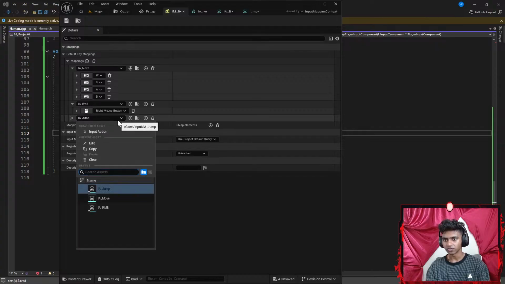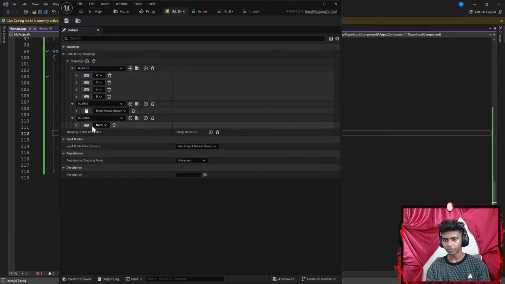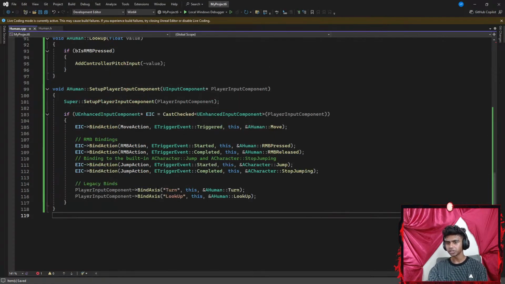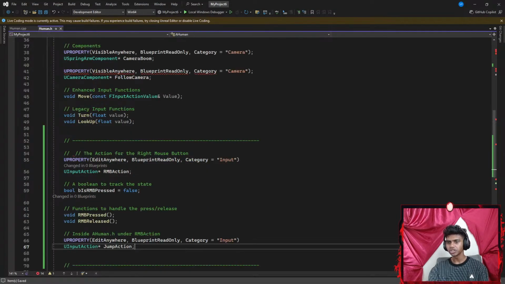Let's add a key for this. So I'm going to click plus. This is going to be spacebar. When I click spacebar, this is going to be executed. Okay, now that is my jump action, my IA jump trigger. What was my jump action up here?